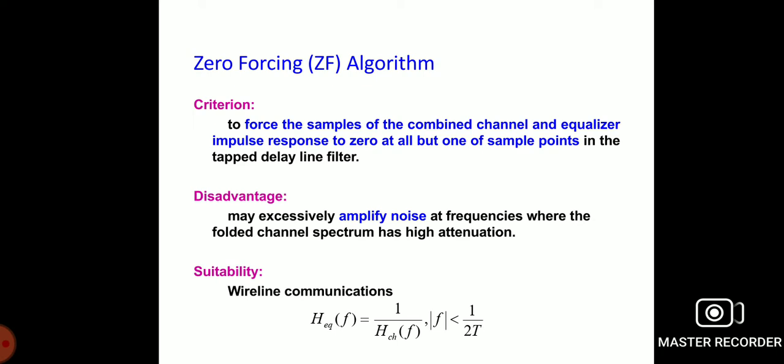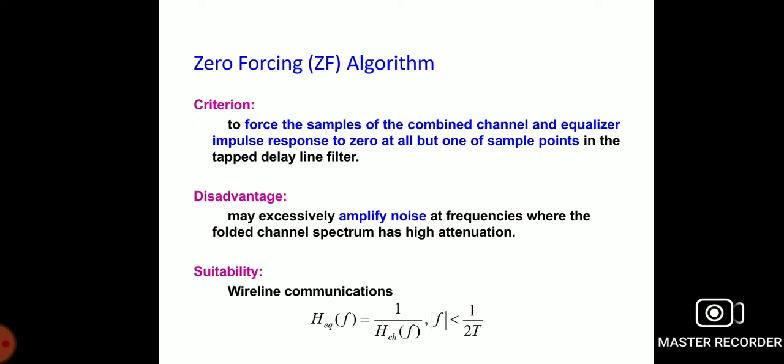The unit delay of this zero forcing algorithm is the Z transformation of a linear equalizer. The Z transformation of the filter coefficients are tap weights in the filter, of infinite impulse response (IIR) and also finite impulse response (FIR) filters.